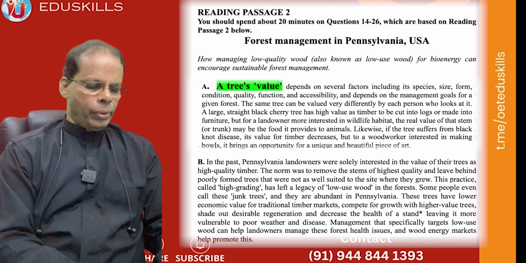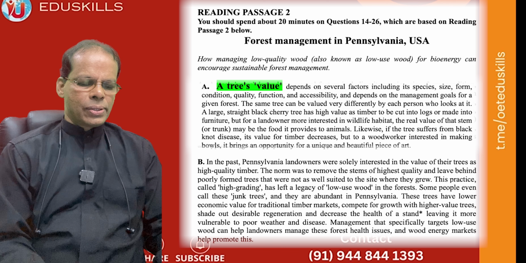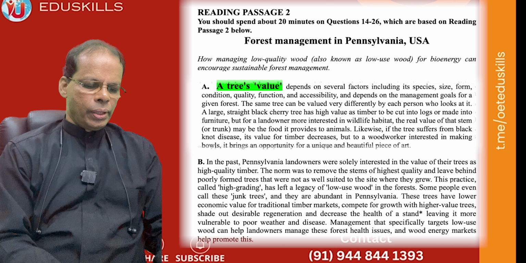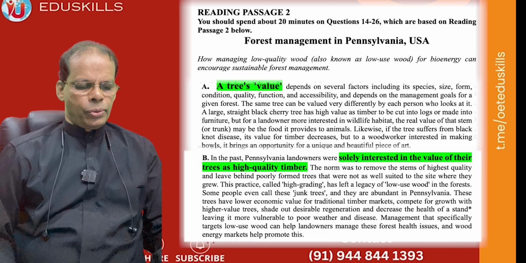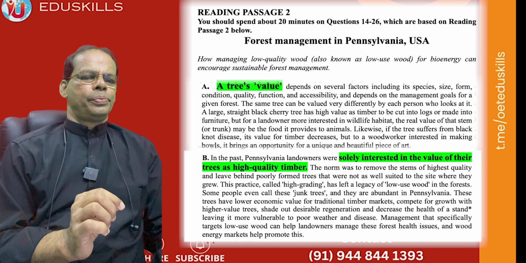And second paragraph, paragraph B. In the past, Pennsylvania landowners were solely interested in the value of their trees as high quality timber. So you have to just write high quality timber.